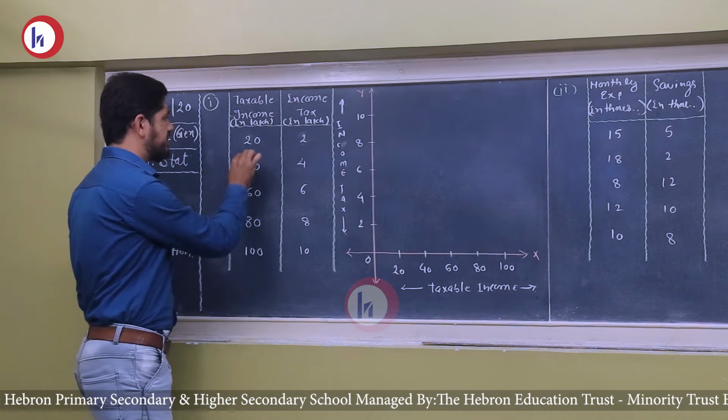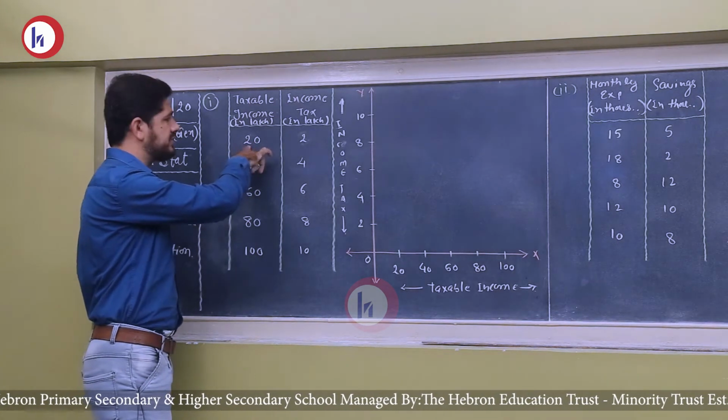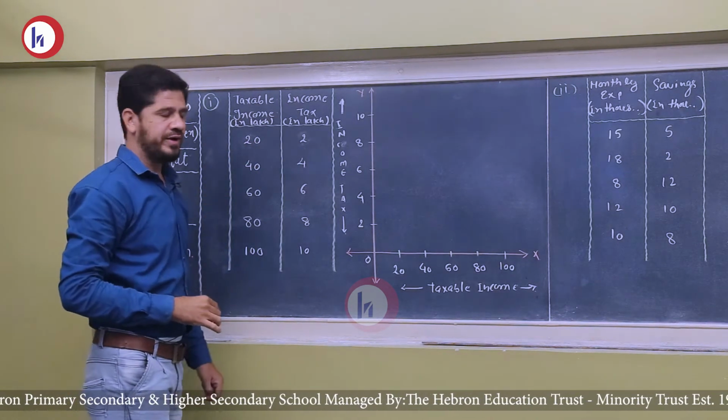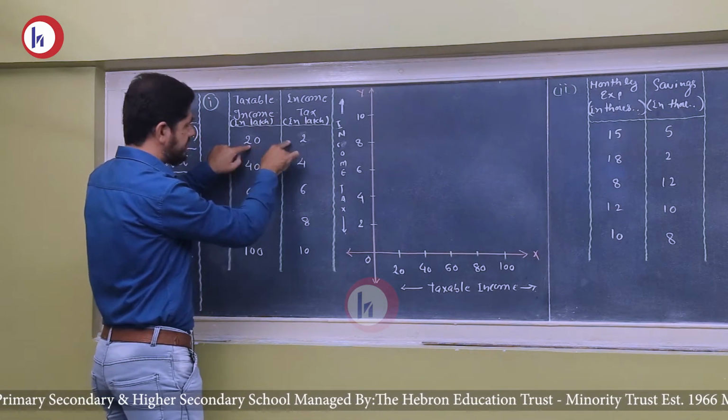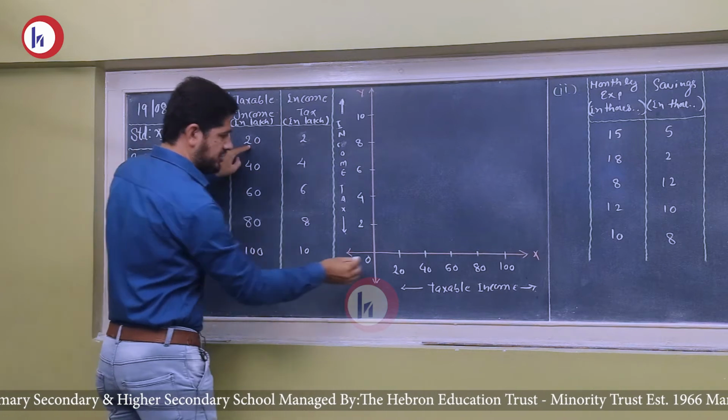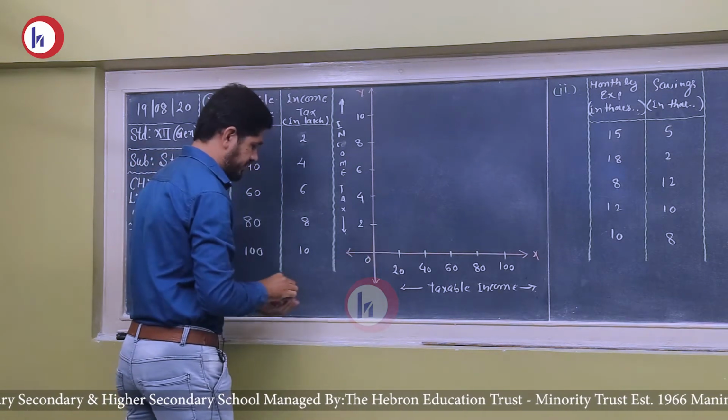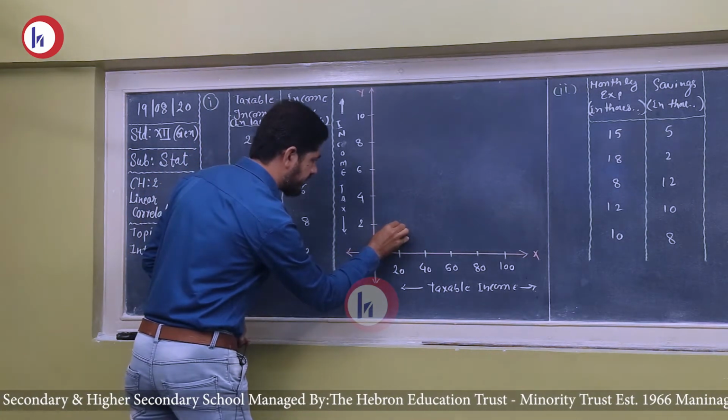Now we know the first value is always denoted on the x-axis and the second value on the y-axis. So 20 on the x-axis and 2 on the y-axis. So 20 and 2, we will denote it at a point here.